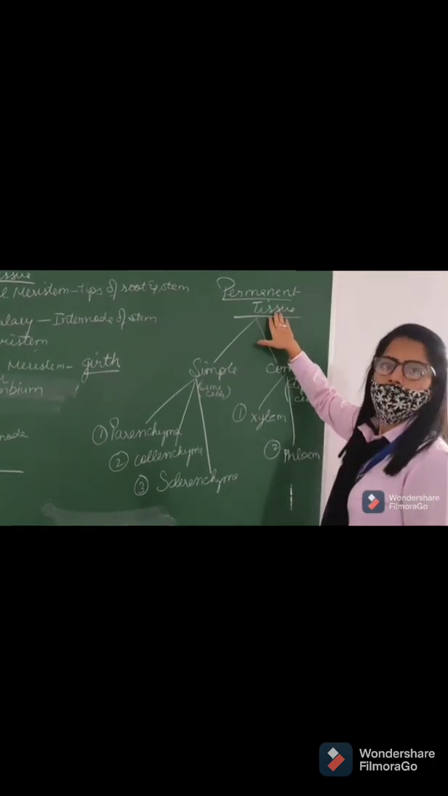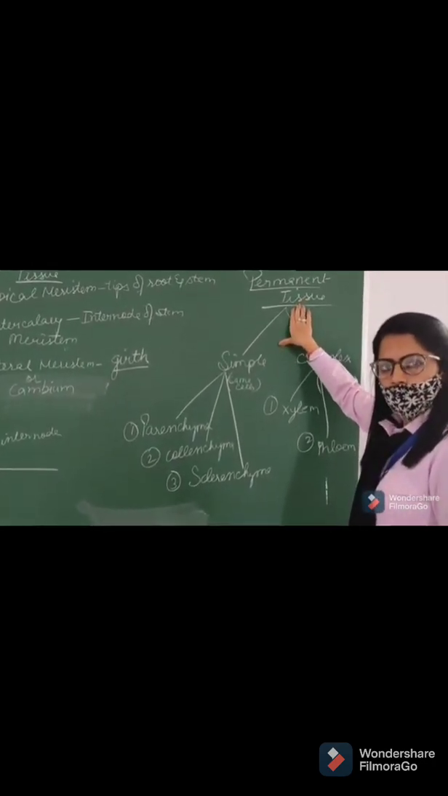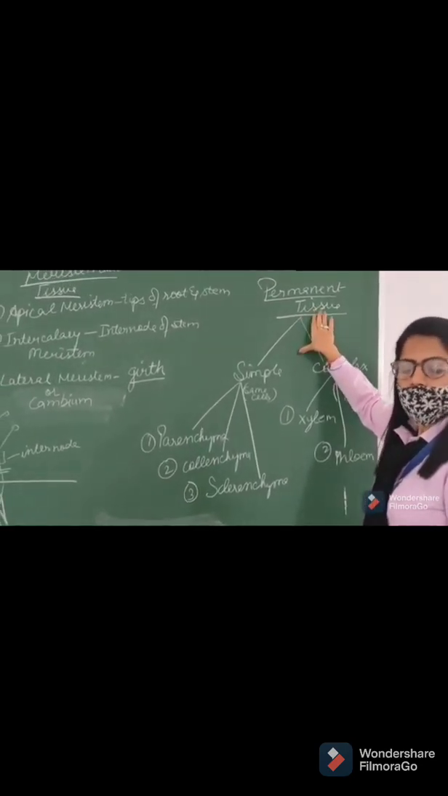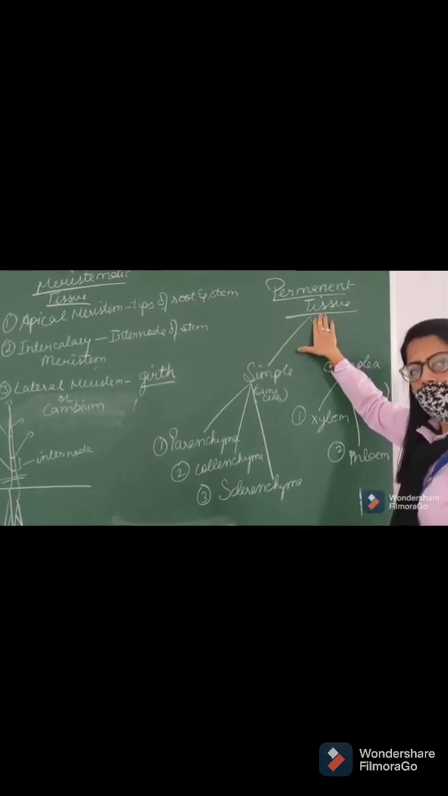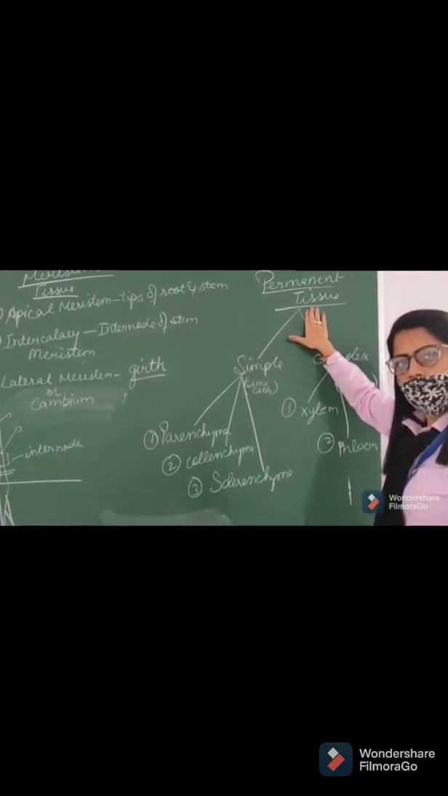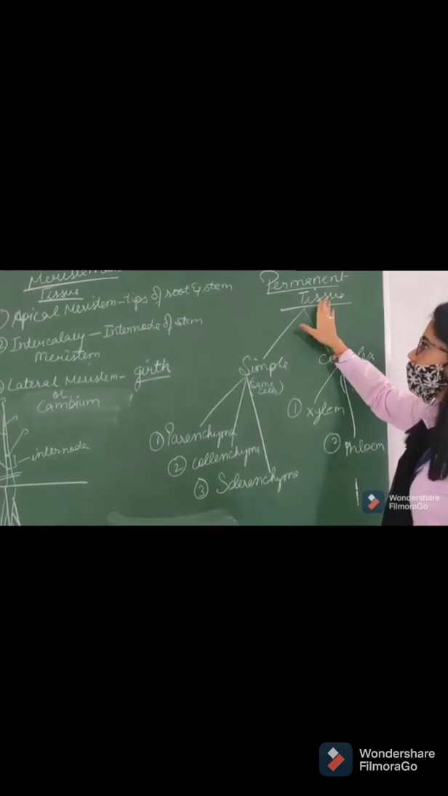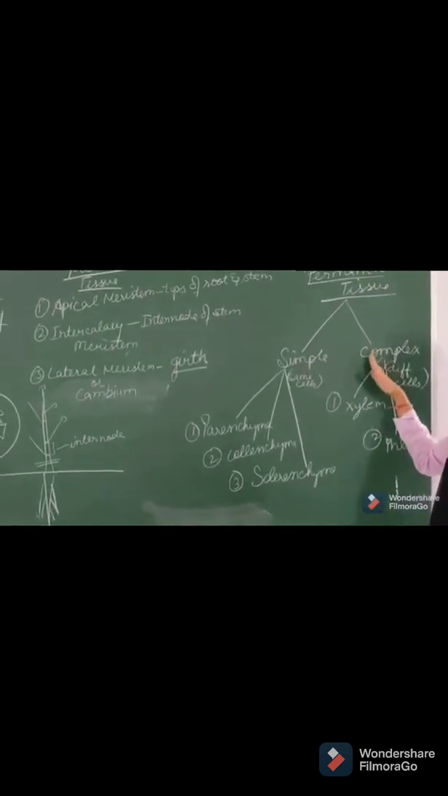Next tissue we have is permanent tissue, right? So in permanent tissue, as I have told you earlier, cells have stopped cell division. Now they have started some special function. It can be anything: storage of food, conduction of food and water. It can provide support to the plant. Several functions are there. So permanent tissue is of further two types, simple and complex.